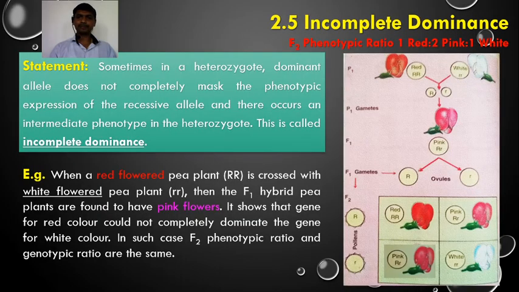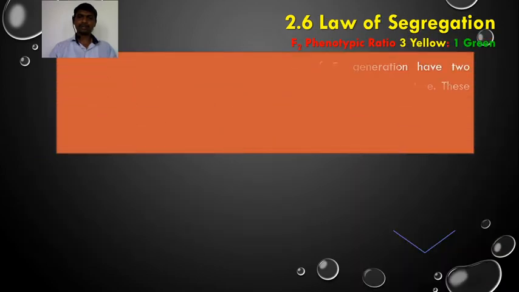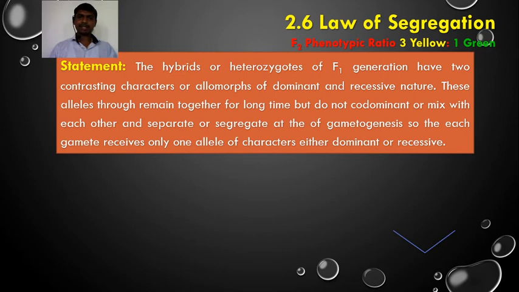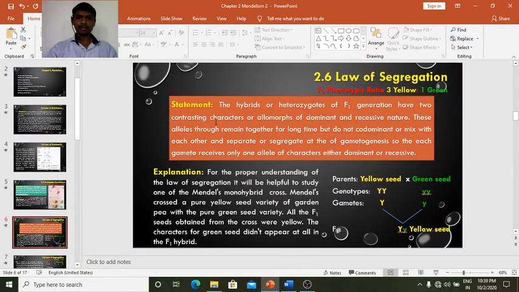For example, here in a cross between a red flowered pea plant and a white flowered pea plant, the F1 hybrid formed has both the allele capital R and small r. It is referred to as a heterozygote. So this law states that the heterozygote of the F1 generation has two contrasting characters or allelomorphs of dominant and recessive natures. These alleles, though they remain together for a long time, do not contaminate or mix with each other.